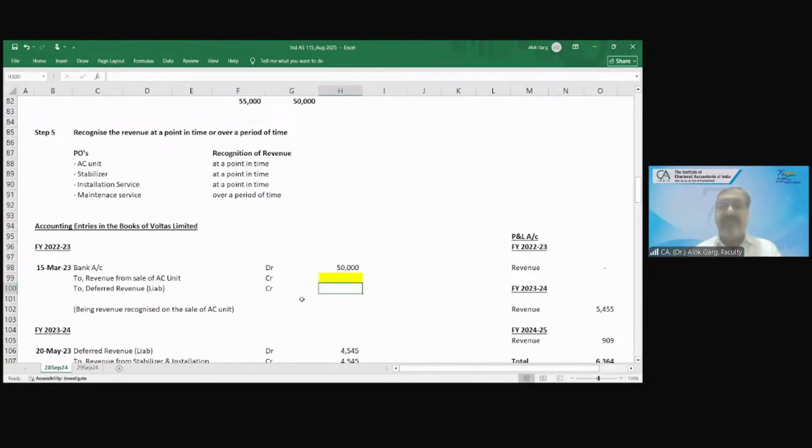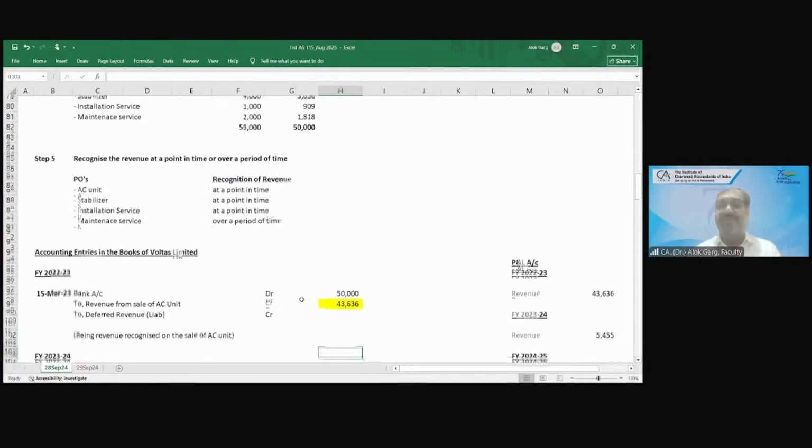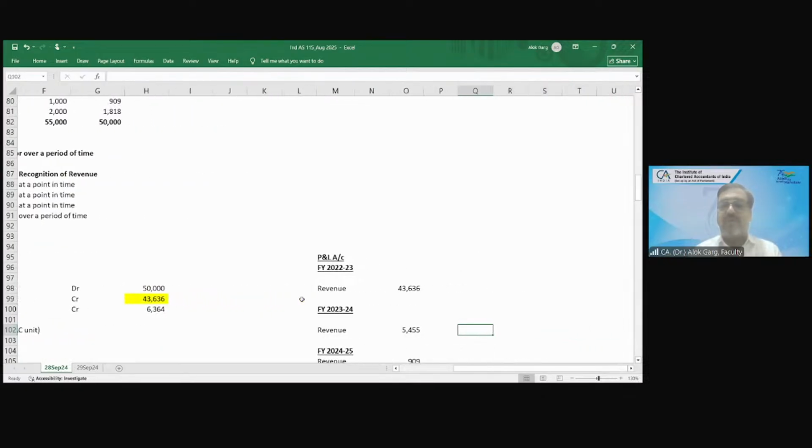Bank account debit to revenue from sale of AC unit. How much revenue from sale of AC unit? 43,636. The remaining amount will go to the liability, deferred revenue liability, being revenue recognized on the sale of AC unit. So what is my P&L for 22-23? The revenue of not 50,000, the revenue of 43,636 is going to be recognized.